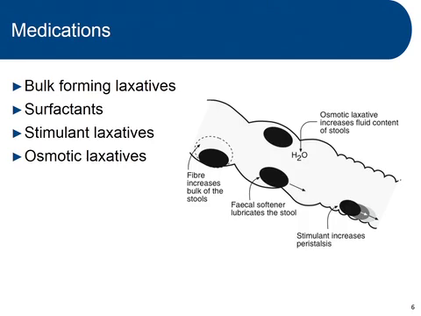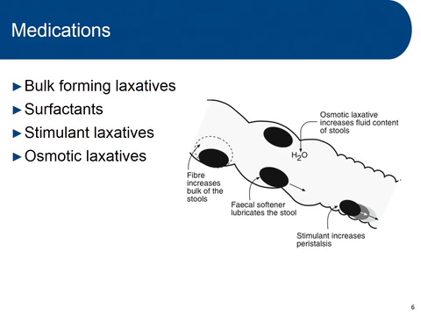So let's talk about the medications. There are 4 classes of medications that are available, and within each of these classes there are multiple drugs on the market. These drugs, for the most part, are available over the counter. If you look in your textbook on page 965, there's an extensive list. We're just going to focus on one prototype for each of these particular classes, like we do for everything else. Because for the most part, if you know the prototype, the properties of the prototype, that information can be generalized to other medications in that class.